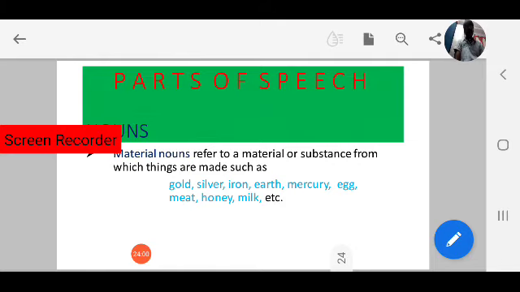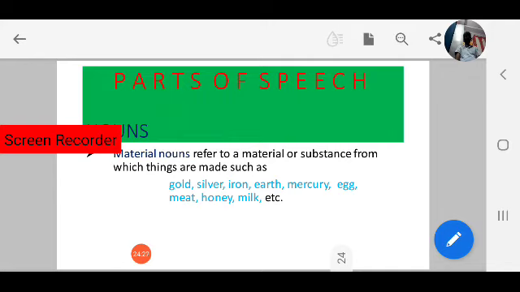Material nouns refer to materials or substances from which things are made. What are material nouns? Material nouns refer to a material. Metal is also a material or substance from which things are made. Gold is a metal, that is a material noun.